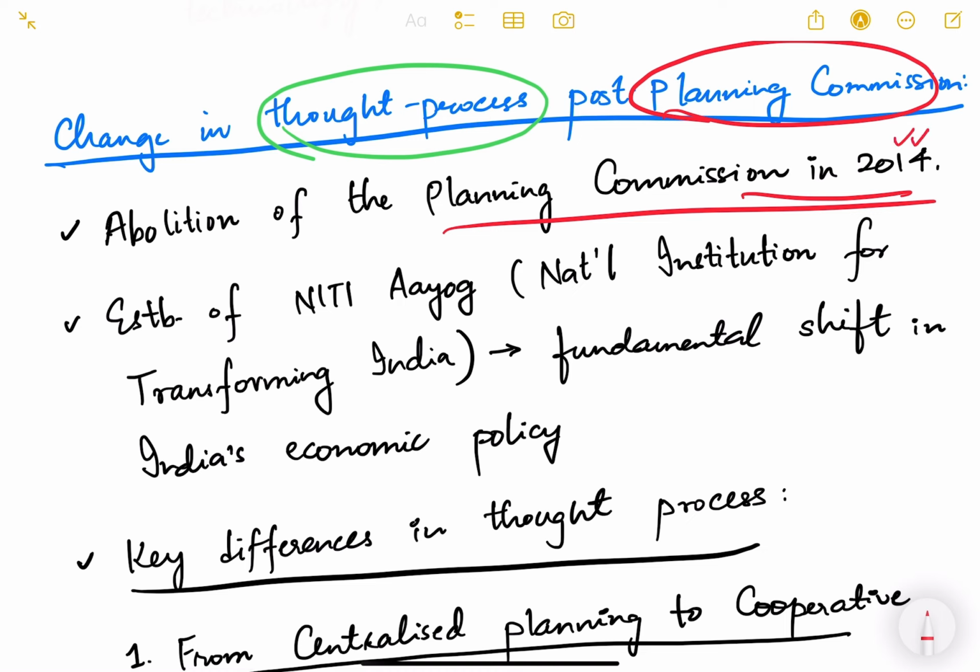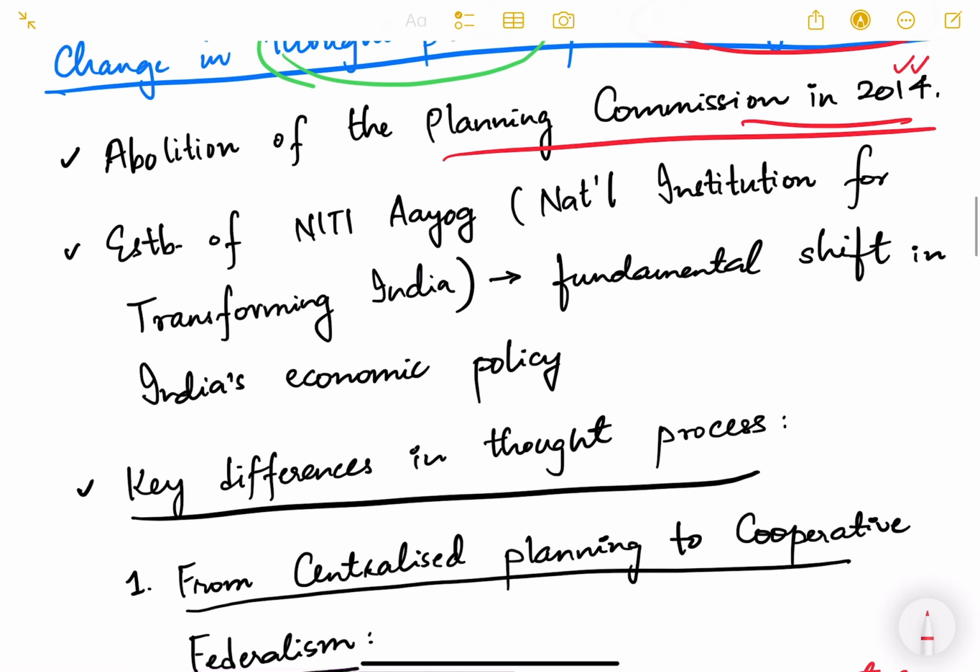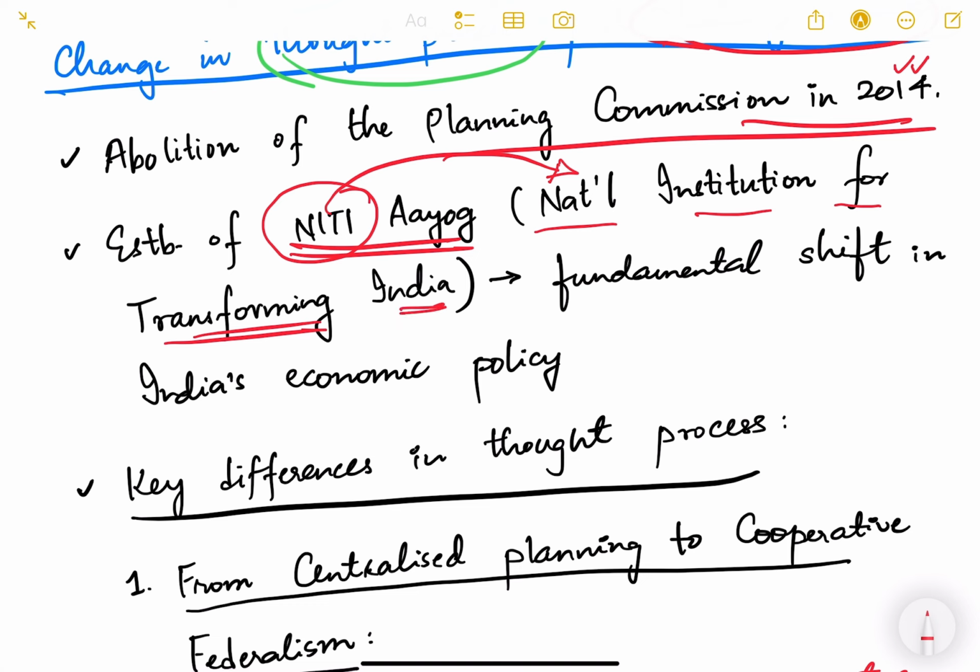In 2014, as you know, the new government had come and it abolished the old planning commission. Establishment of NITI Aayog in place of planning commission. NITI is basically an acronym and its full form is National Institution for Transforming India. It is a fundamental shift in India's economic policy.